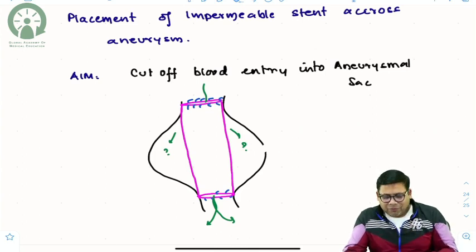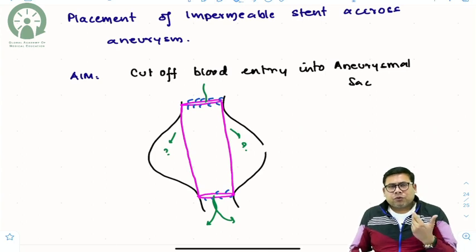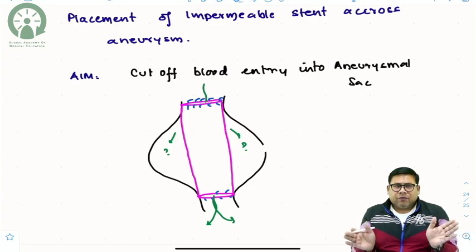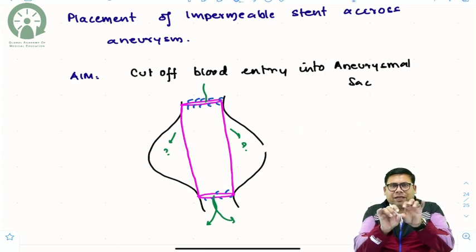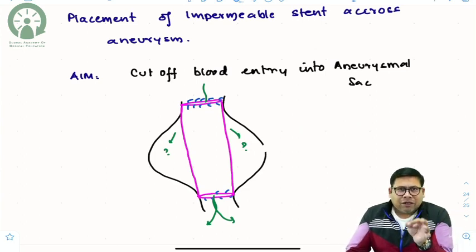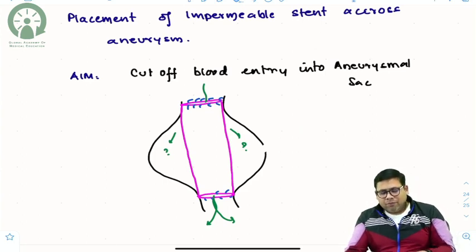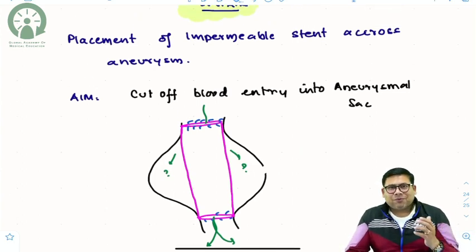One very important thing that you need to understand is, could it be used for juxtarenal or suprarenal aneurysms? Theoretically it can. Why? Because fenestrated stents are available in the market. You can fenestrate and take out the limbs into the renal artery. But try to understand, the diameter of the renal artery is far less than the diameter of the aorta, and there is a high incidence of RAT. What is RAT? Renal artery thrombosis. So practically we don't do it, but theoretically yes, it is possible. We do it in thoracic aortic aneurysm. That is what is known as TEVAR.